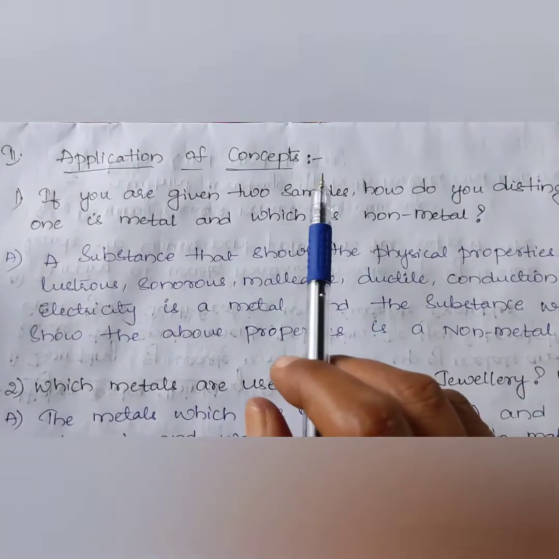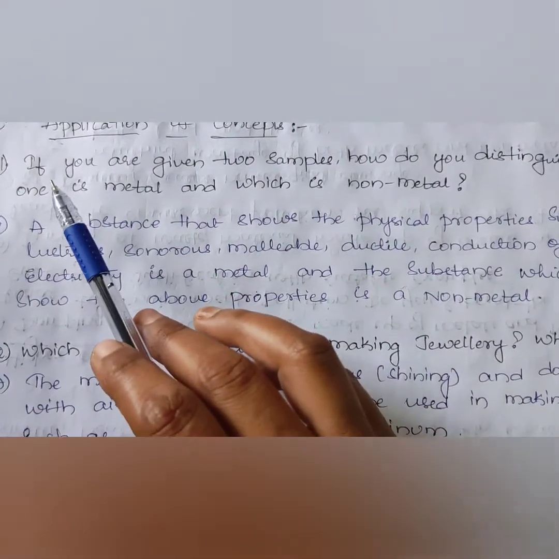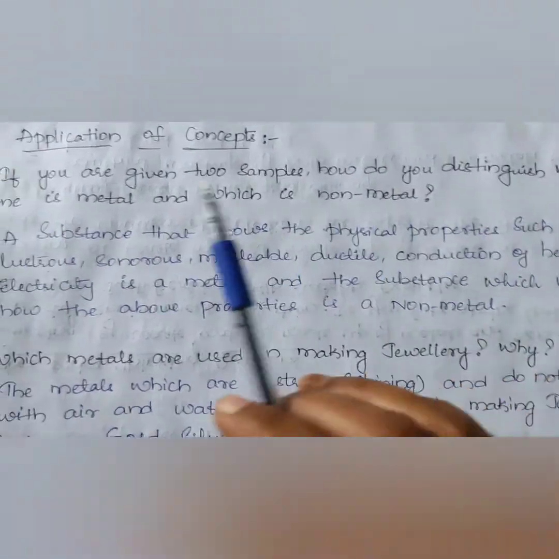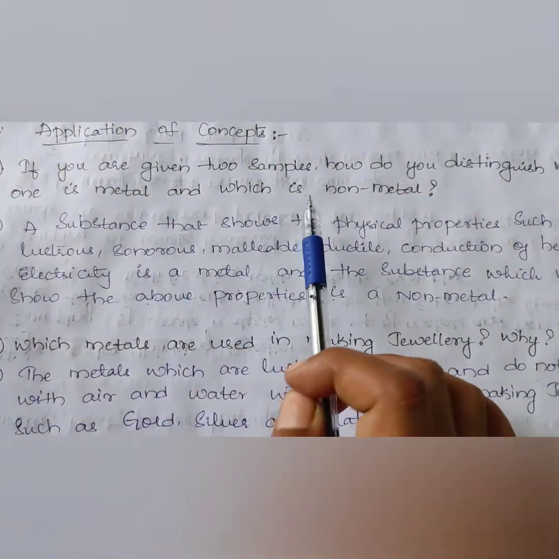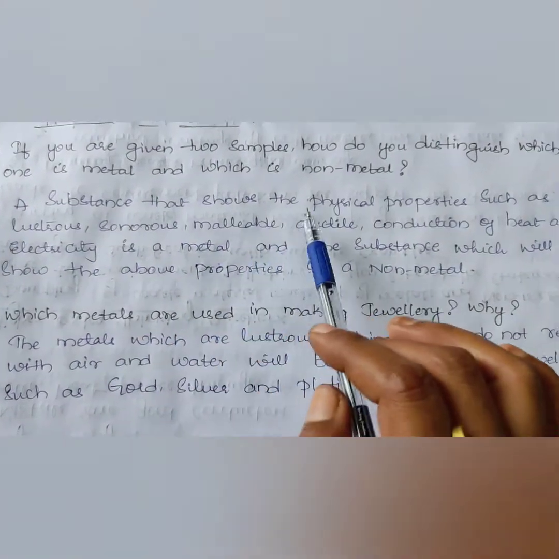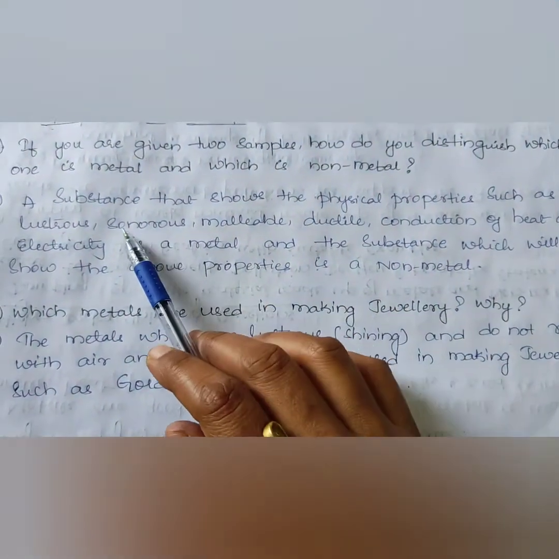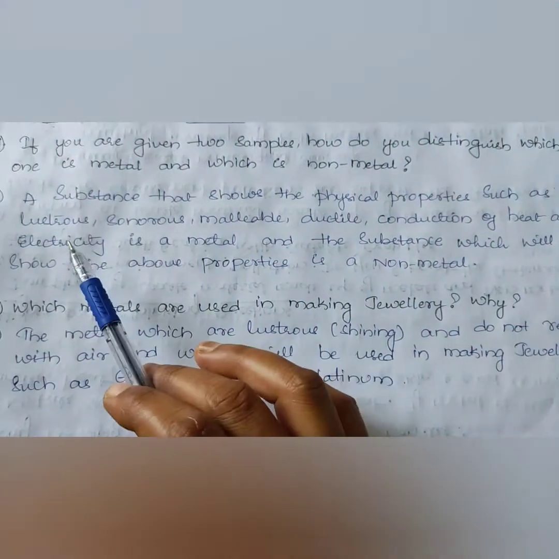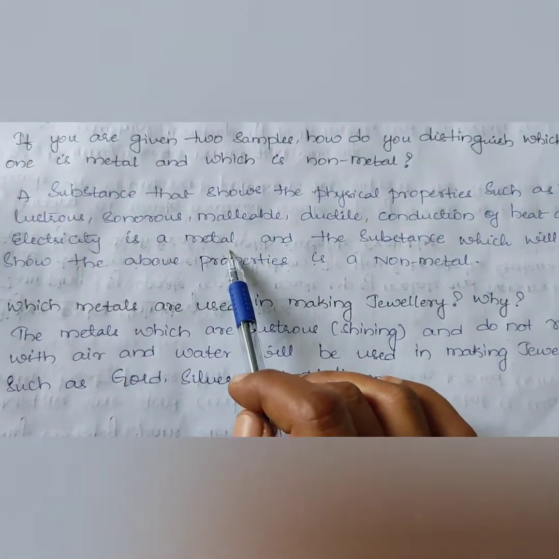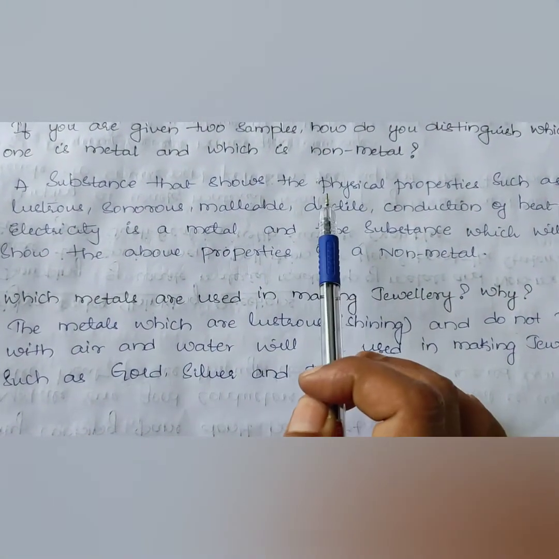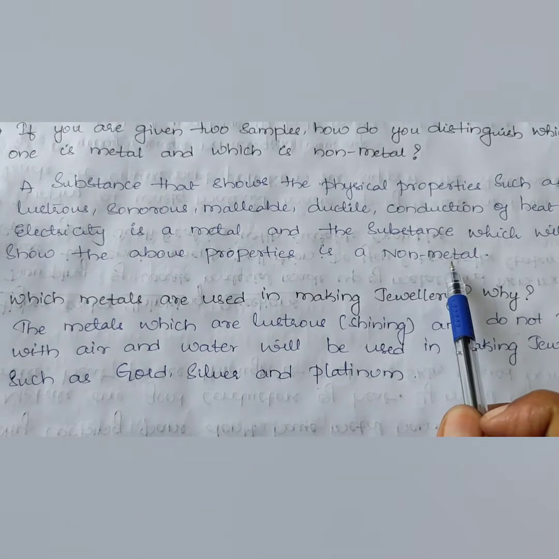Application of concepts. Second bit in it, first question. If you are given two samples, how do you distinguish which one is a metal and which is a non-metal? A substance that shows the physical properties such as lustrous, sonorous, malleable, ductile, conduction of heat and electrical conductivity is a metal, and the substance which will not show these properties is a non-metal.